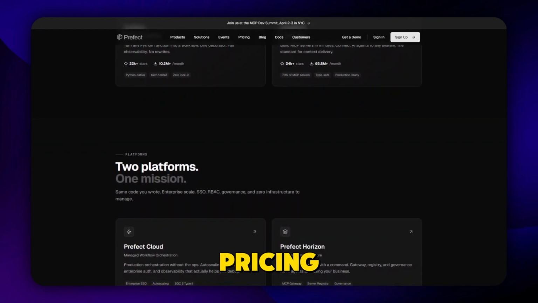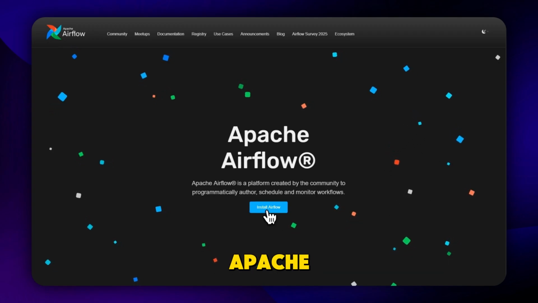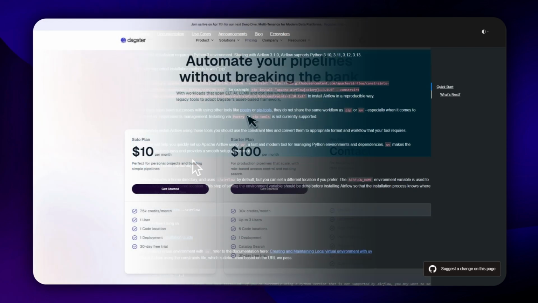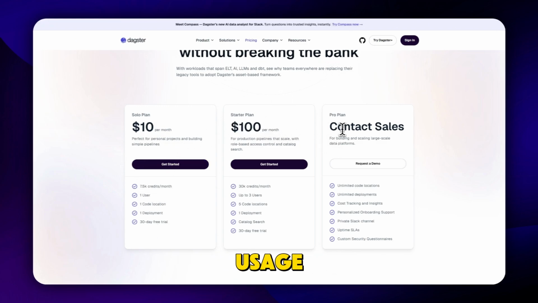Now, let's talk about pricing, because this is where the differences become more practical. Apache Airflow itself is open source and free, but you'll need to manage infrastructure, which can add indirect costs like servers and maintenance. Dagster also offers an open source version, but its Dagster Cloud service comes with paid plans depending on usage, team size, and features.